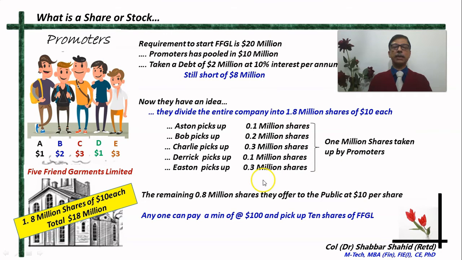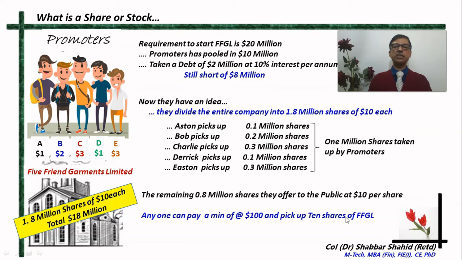They ask the public that whoever can pay $100 can take 10 shares of our company, and you also become a stakeholder in our company. So 0.8 million shares are available for the public to take. Anybody can take those shares, just pay a minimum of $100 and pick up 10 shares of this company, and then they become a stakeholder.